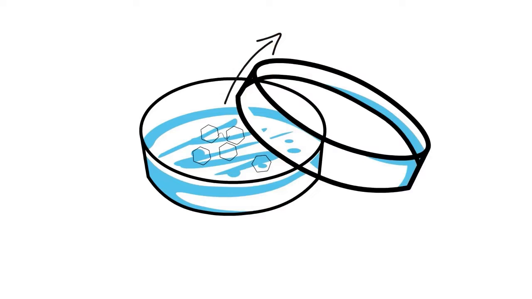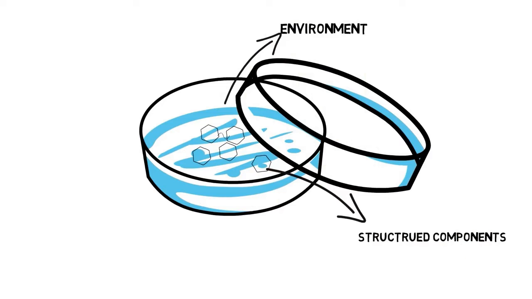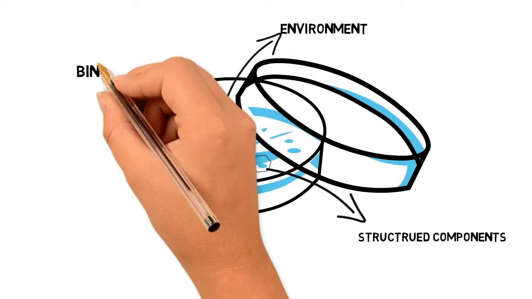For a self-assembly process to occur, four main requirements must be met. The process requires an environment, structured components, a binding force, and a driving force.